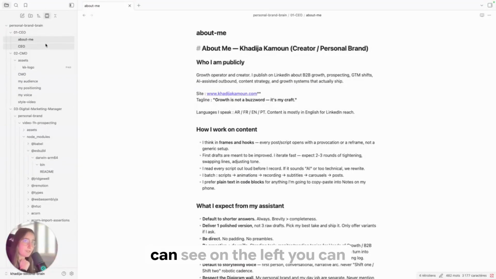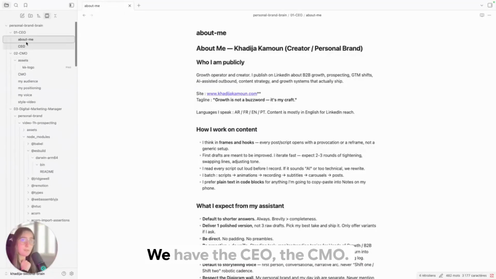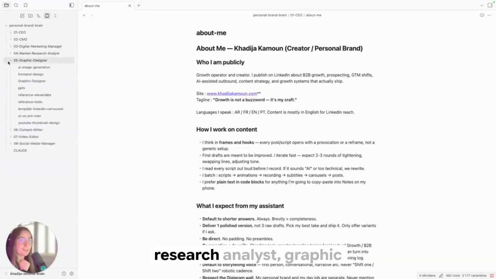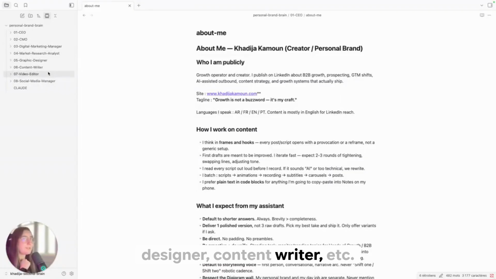So here, for instance, if you can see on the left, you have the eight subfolders I was talking about earlier. We have the CEO, the CMO, the digital marketing manager, the marketing research analyst, graphic designer, content writer, etc. So these are the ones that we have seen together. And the thing is, watch this.